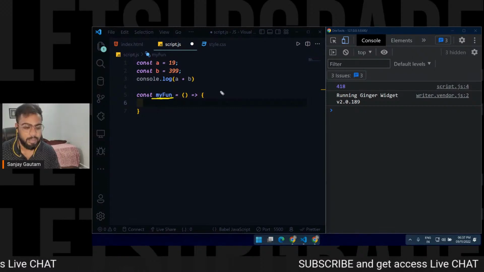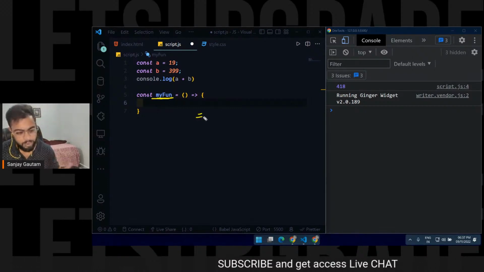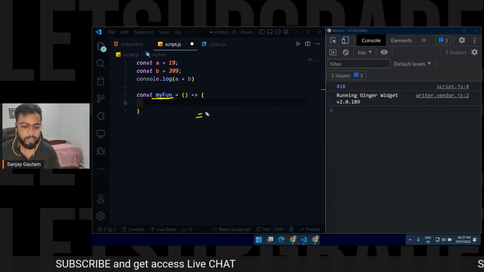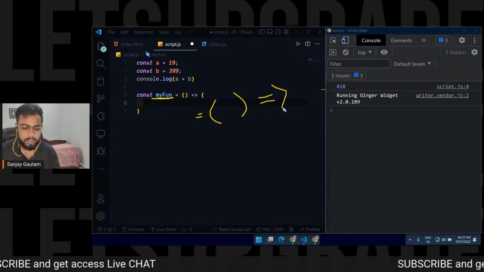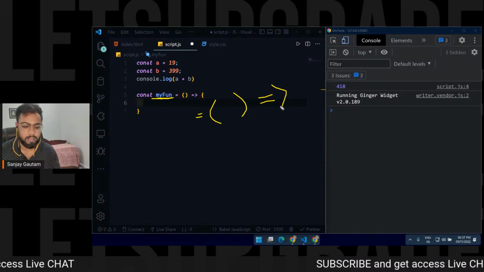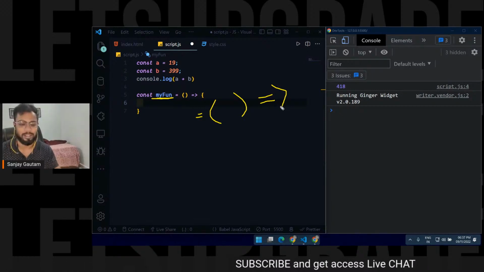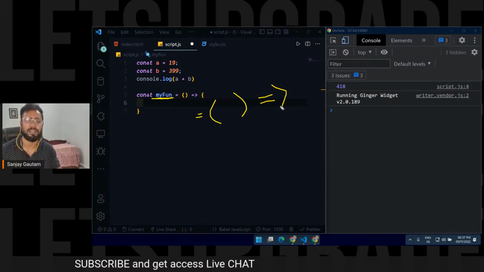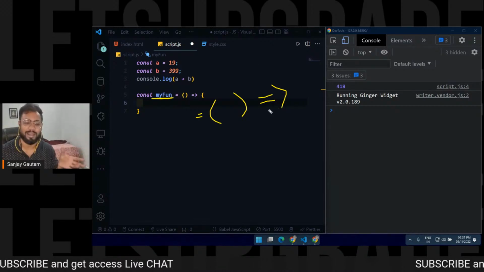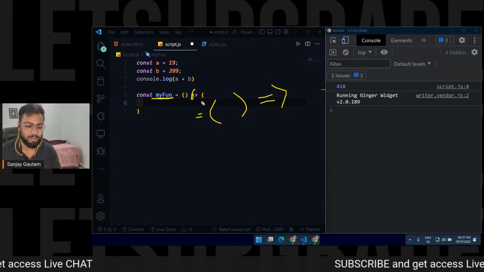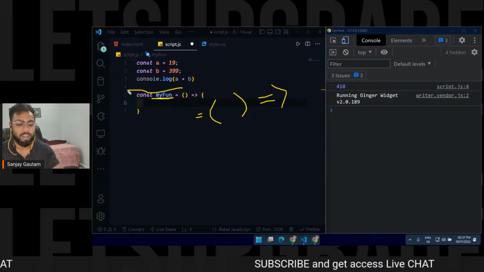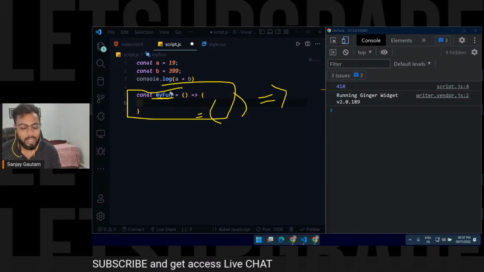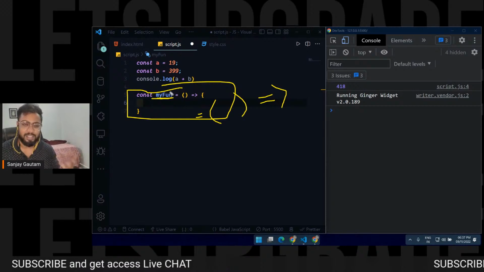After that, the name of your function, then an equal sign, then these two round brackets, again an equal sign, and the greater than sign, or lesser than, however you see it. For some people it's greater than, for some people it's lesser, it's perspective, no? So yeah, it's going to look like an arrow, so that's why we call this thing an arrow function. By the way, it's just a normal function with a different syntax.